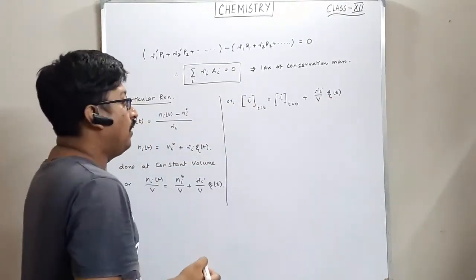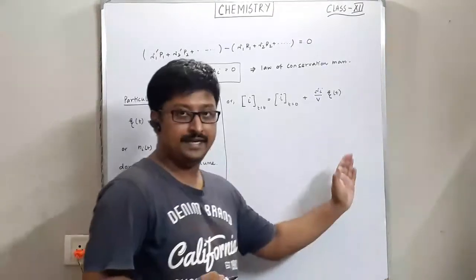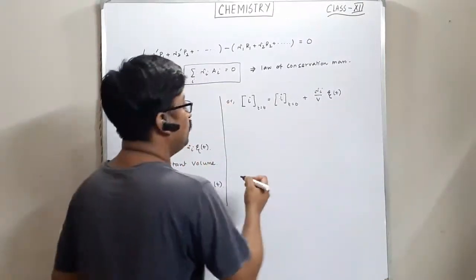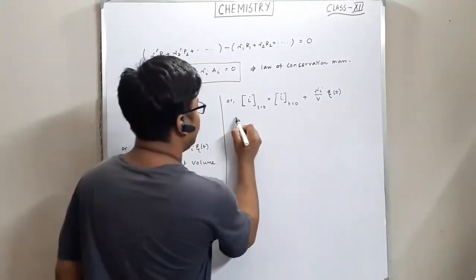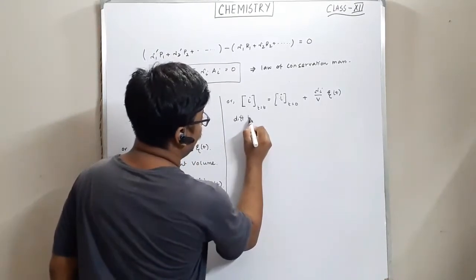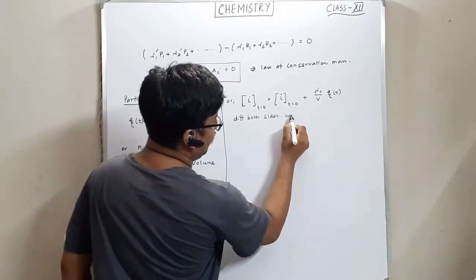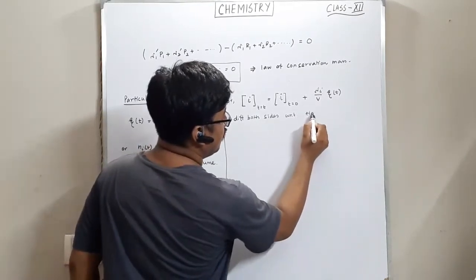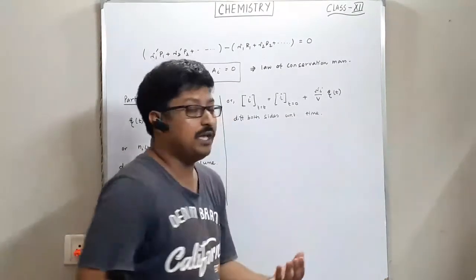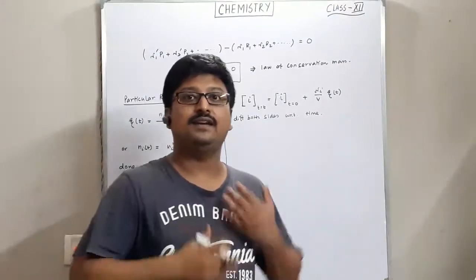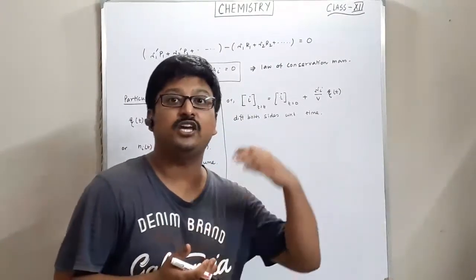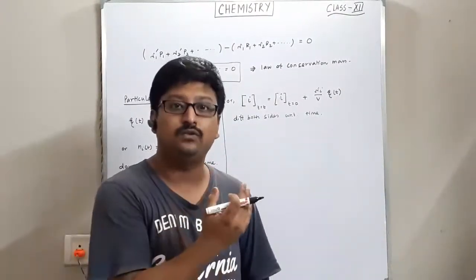Now differentiating both sides with respect to time. You all know differentiation, right? Since we are talking about the rate, the rate of the reaction is nothing but the change in concentration with respect to time.